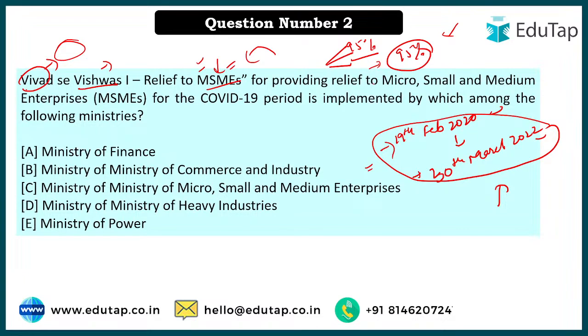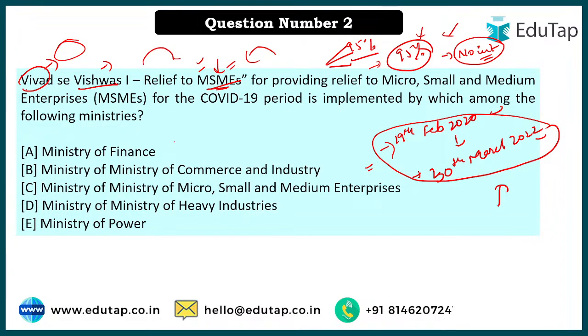And one more important thing highlighted under this scheme is that no interest will be given, right? Usually whenever government takes some money from us and returns it, they provide some interest also for the time period. But in this case, government will not provide interest on the amount taken as penalty. So these are some of the things under this Vivad se Vishwas first relief to the MSME sector.